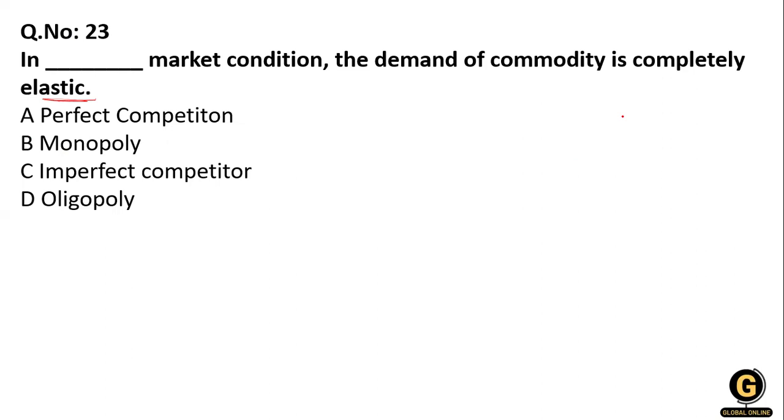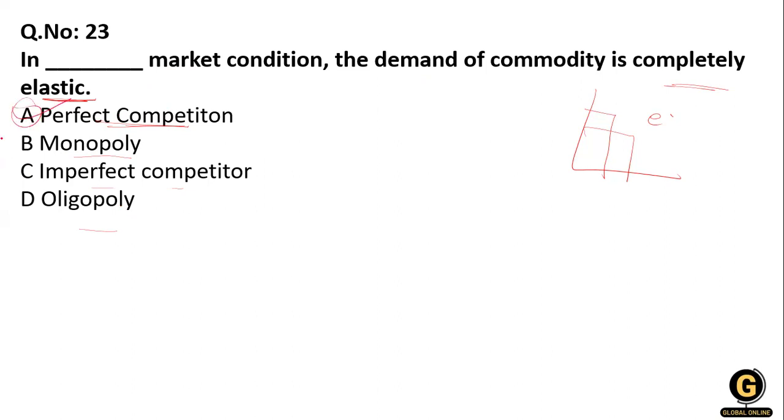So this is high elasticity. If the price changes, then the quantity changes accordingly at a higher rate. The options are perfect competition, monopolistic competition, imperfect competition, and oligopoly. The right answer is perfect competition.